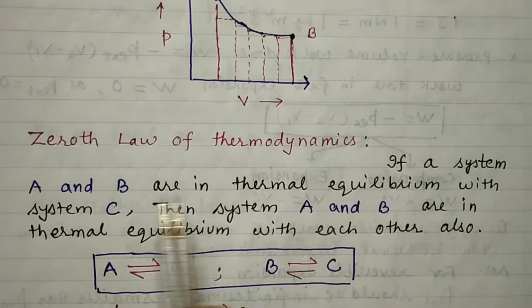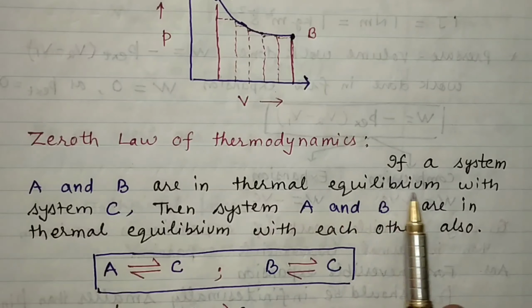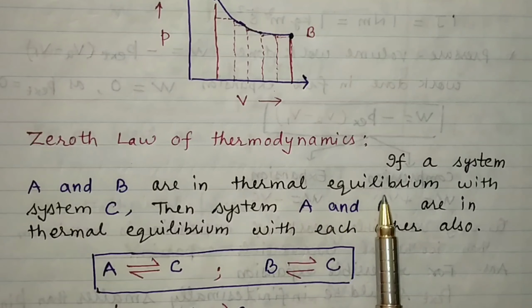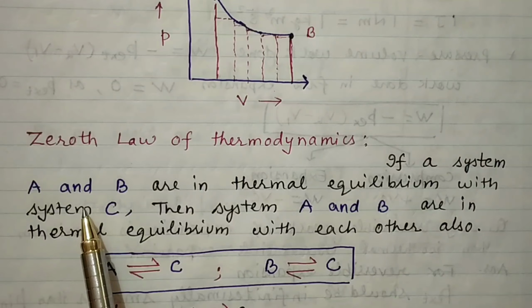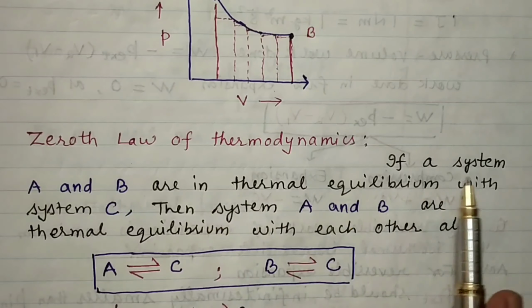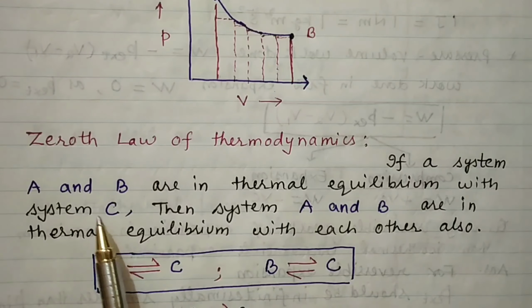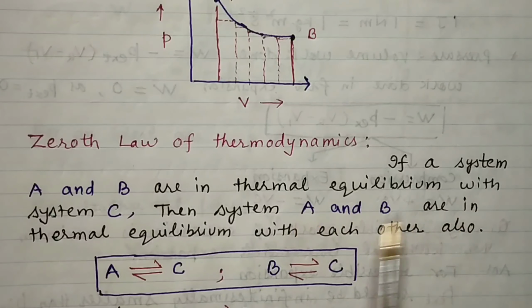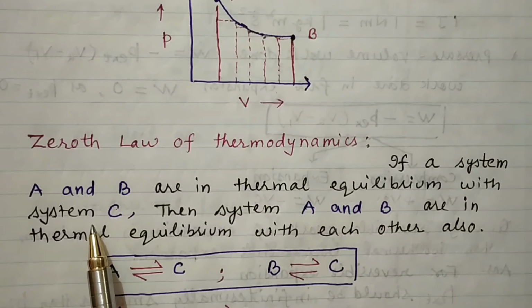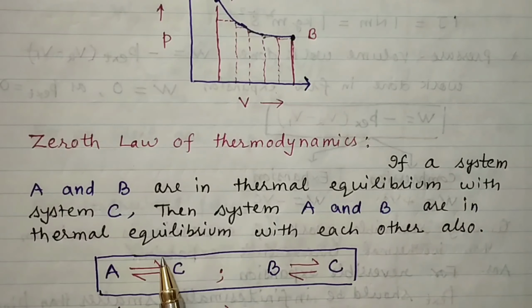If we have two systems A and B in thermal equilibrium, meaning the temperature of both systems is constant, we call it thermal equilibrium. If A and B are each in thermal equilibrium with another system C, then systems A and B are also in thermal equilibrium with each other.